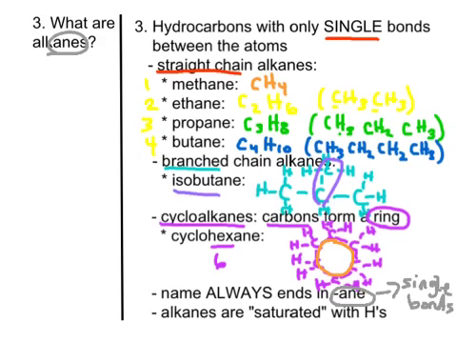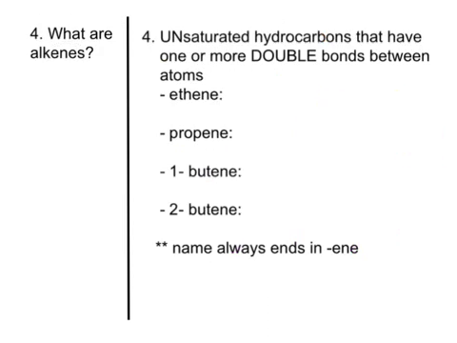What are alkenes? All right, so another type of hydrocarbon is called an alkene. And again, like I said earlier, these are unsaturated hydrocarbons, meaning that we don't have the maximum amount of hydrogens available, because we have double bonds in the molecule. All right, so alkenes are going to have double bonds. Now, we're going to go through some examples of names and structures of these. So the first one we're going to start with is ethene.